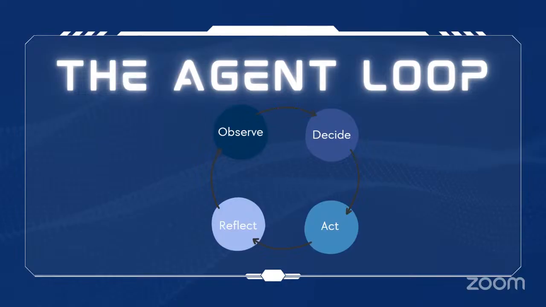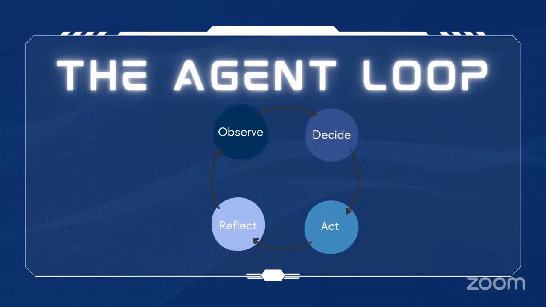This is basically like how you take a test. First, you think about what's actually happening in the test and what we're seeing, what type of questions, what type of content's on there, and all of that stuff. Next, we have to decide what to do next. So we're solving each problem and deciding which problem to move on to next, how we're going to answer it, and which ones we'll be getting correct. Then we actually start marking the answers. We solve the questions, we mark the answers, we circle them or write them in. Then we check the answers one last time before we submit the test. That's what the reflect step is.